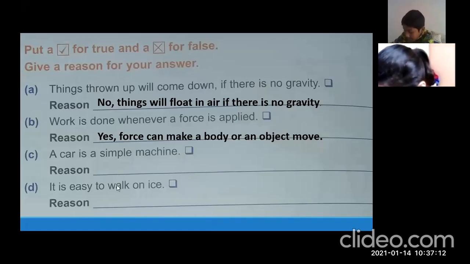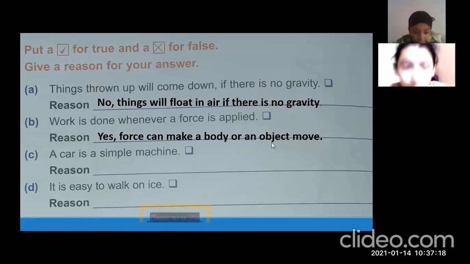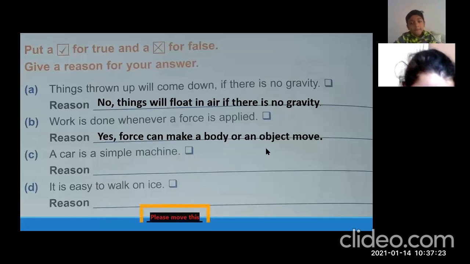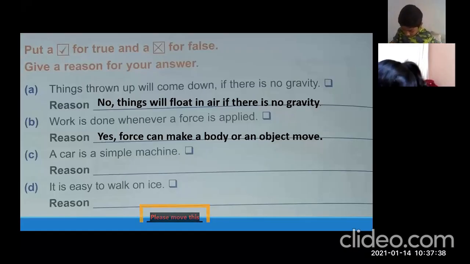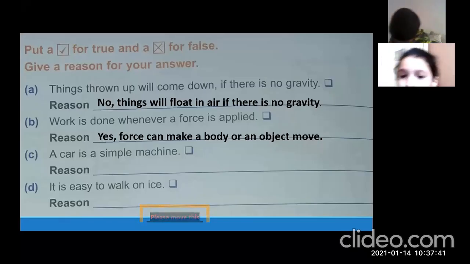Now see, a car is a simple machine. Who is going to tell me the answer? A car is a simple machine. Ahmed Raza, tell me, a car is a simple machine? True or false? And what would be the reason? A car is not a simple machine. Why? Because it has many machines.